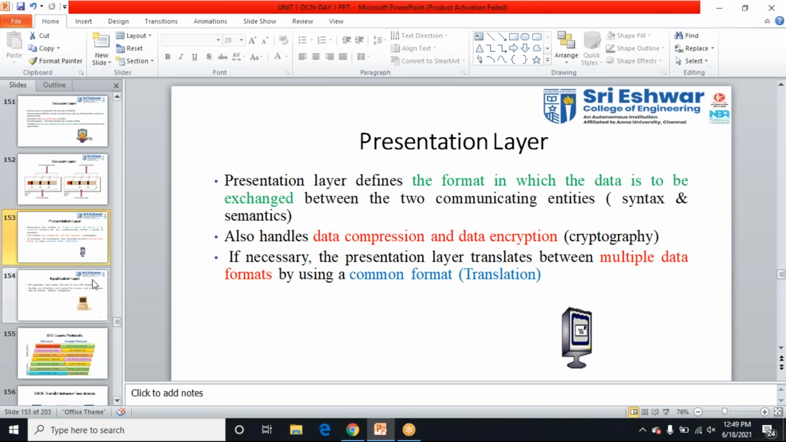And finally, the application layer. The application layer is nothing but the user access layer. It enables the user to access the network, and we are going to see various types of protocols.